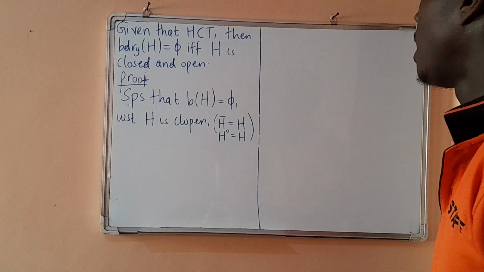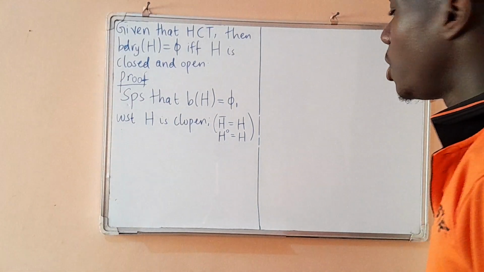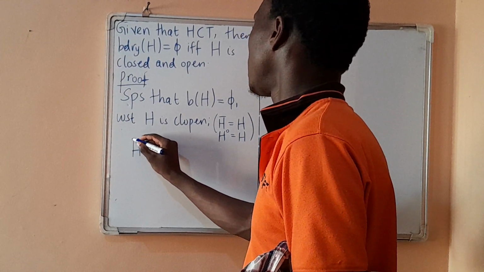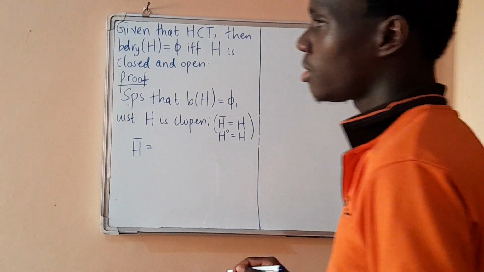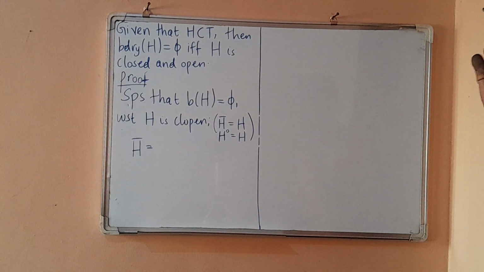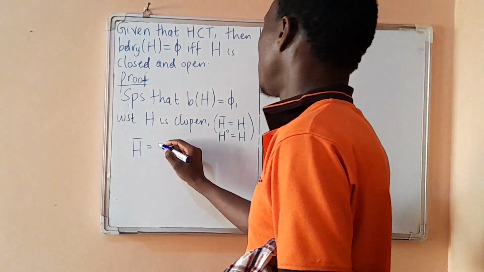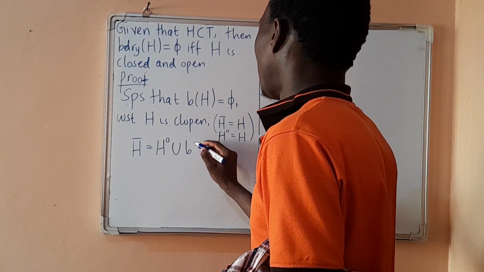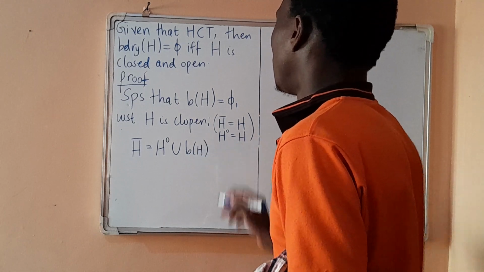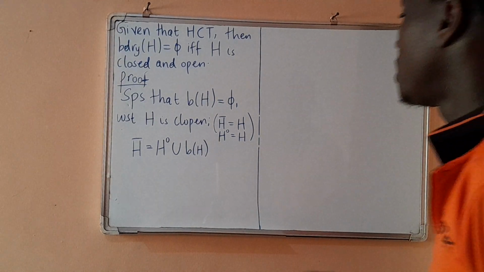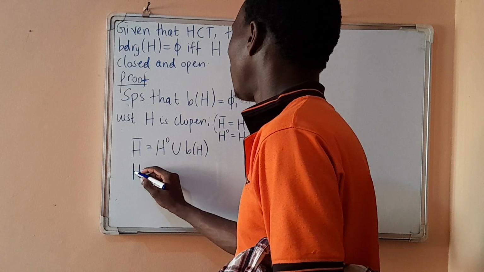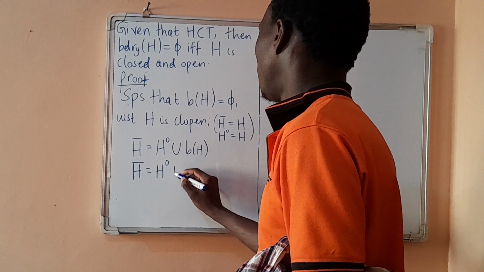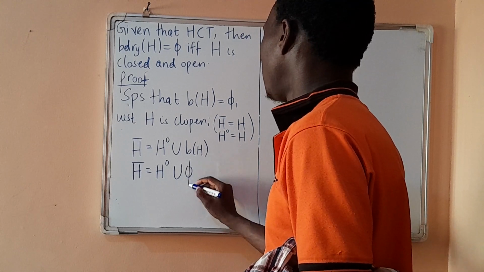Now we know that the closure of set H is equal to the interior of H union the boundary of H. We are saying that the boundary of H is an empty set, so we have the closure of H equal to the interior of H union an empty set.